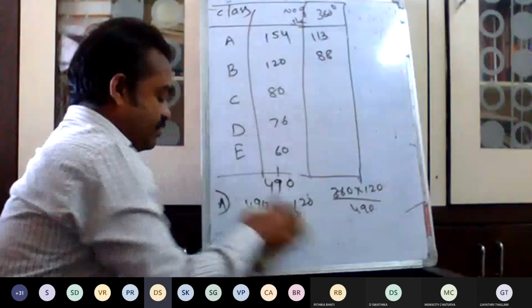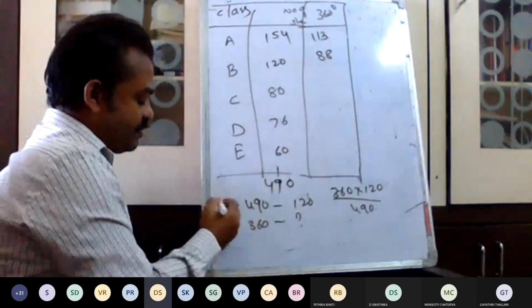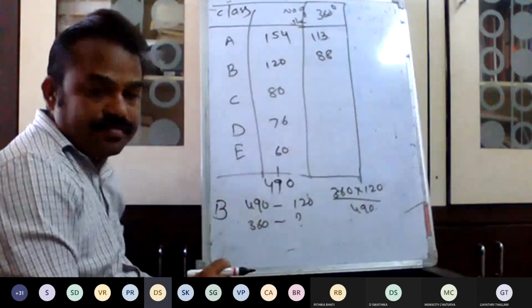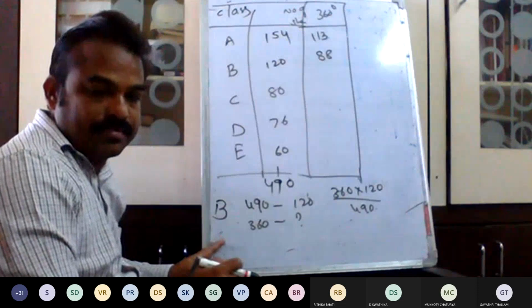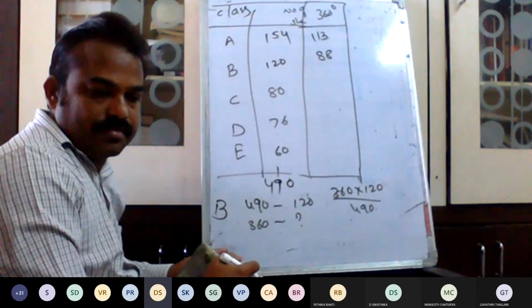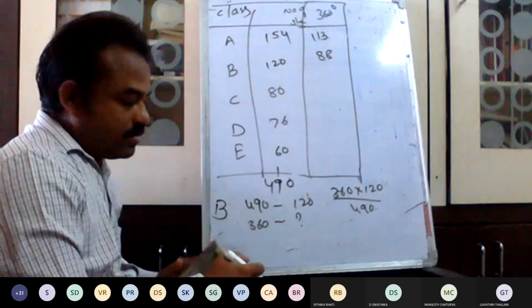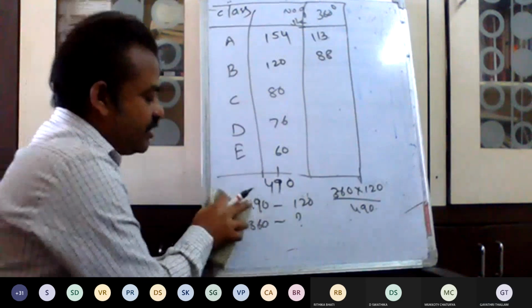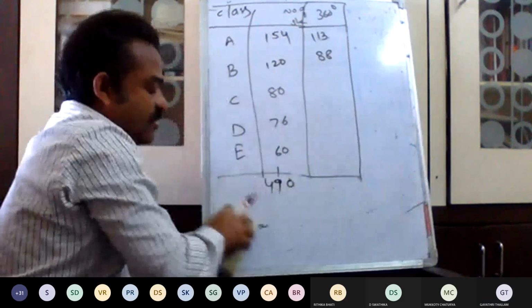Next, this is B. Where is? Are you writing or not? Yes, sir. Finish. So next one. What is the next one?